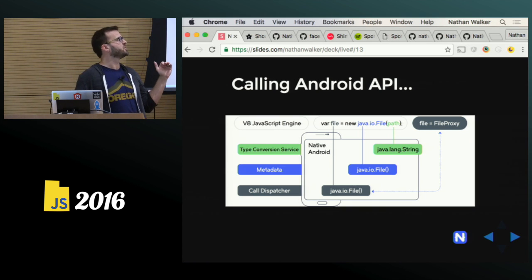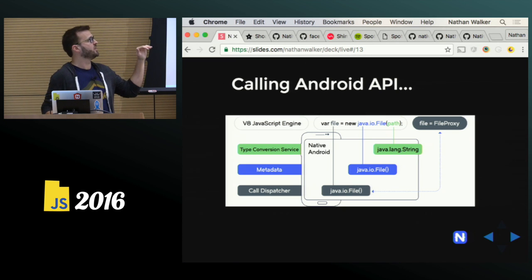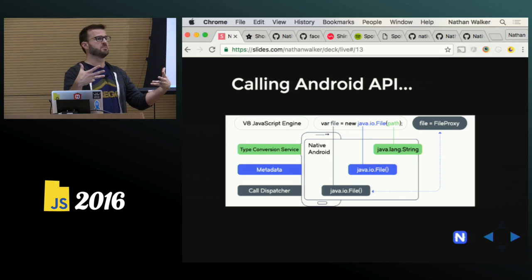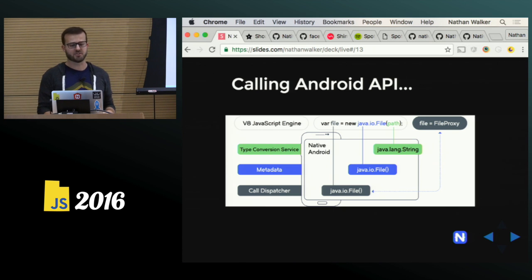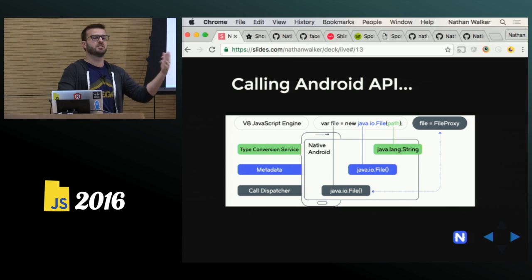There's a type conversion service, a metadata generator, which provides those classes as global objects in JavaScript, and then the call dispatcher, which actually marshals those calls straight to the native platform.